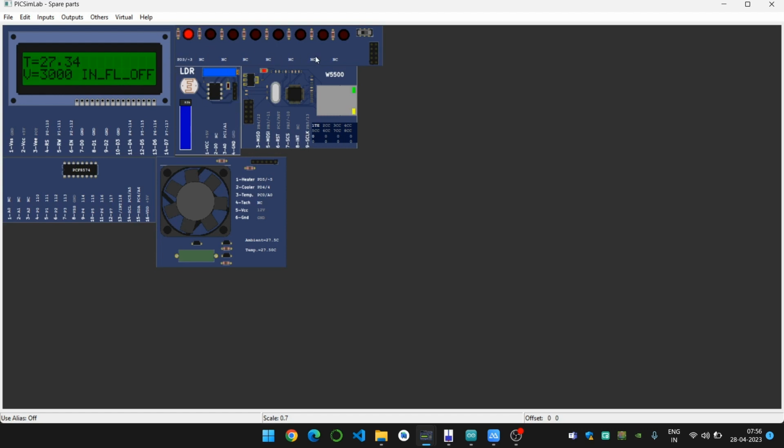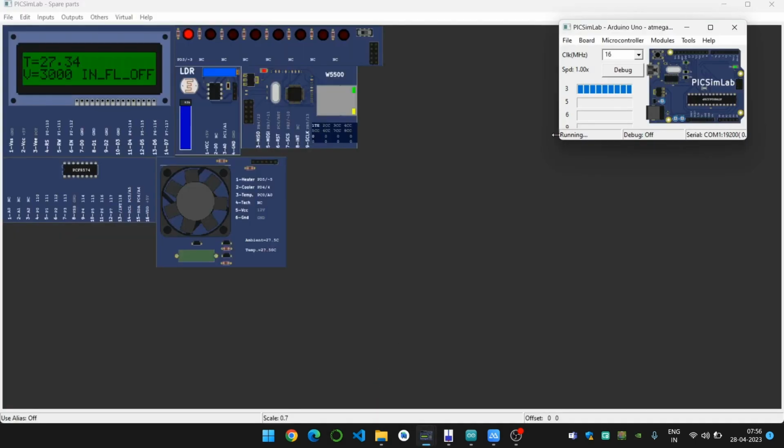These are the LEDs, garden lights. This is the Ethernet used for internet connection of the Arduino Uno board. And this is the temperature control system. It has the inbuilt LM35 sensor. This is the cooler and it has a heater. This is the Arduino Uno board through which these different spare parts are connected.